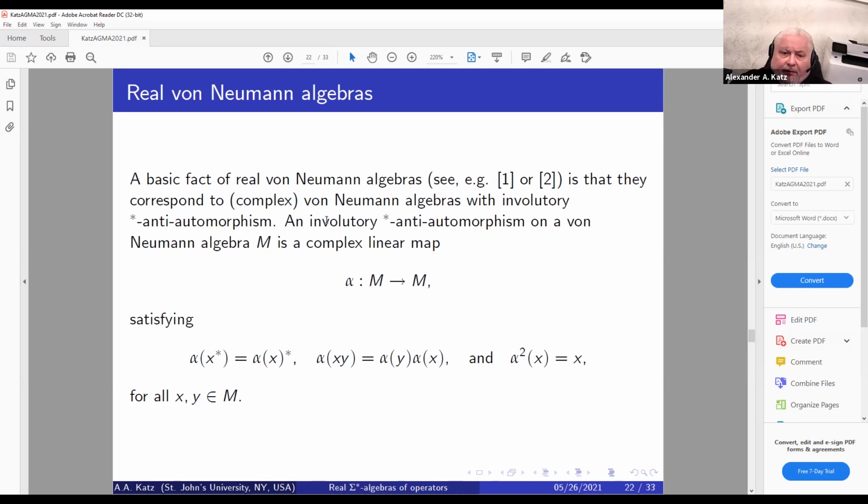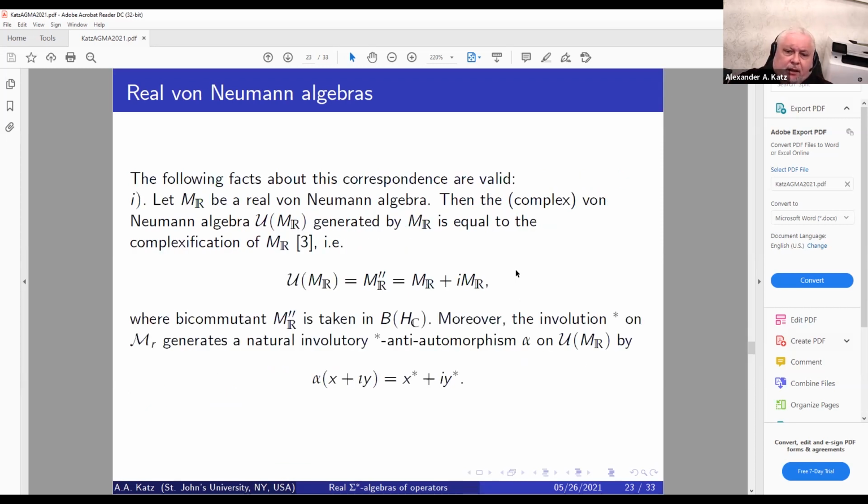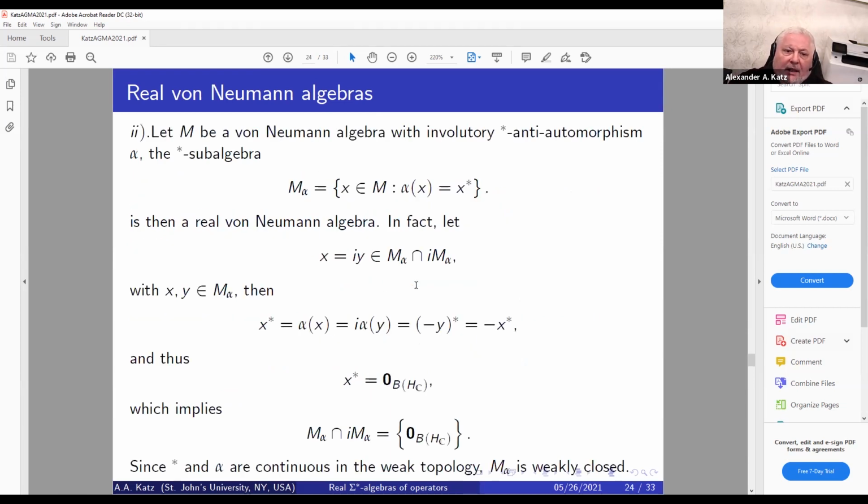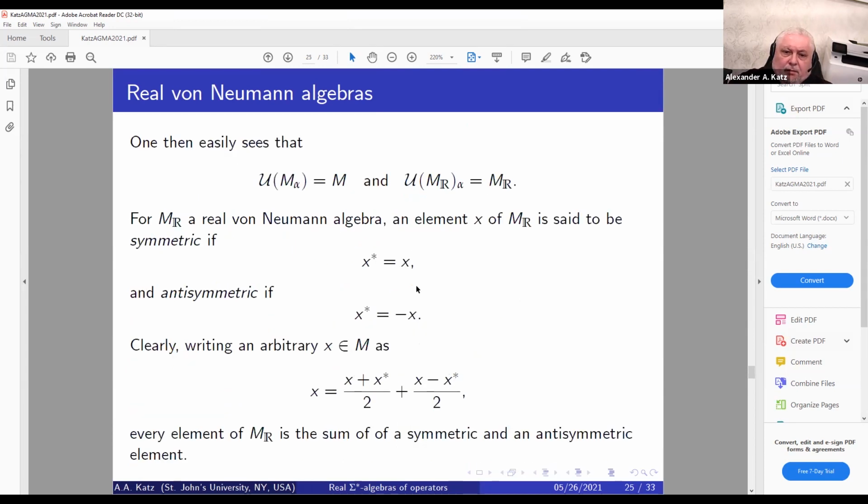Here are a few basic facts about complex von Neumann algebras, including the ones that I have already mentioned. But what is important?